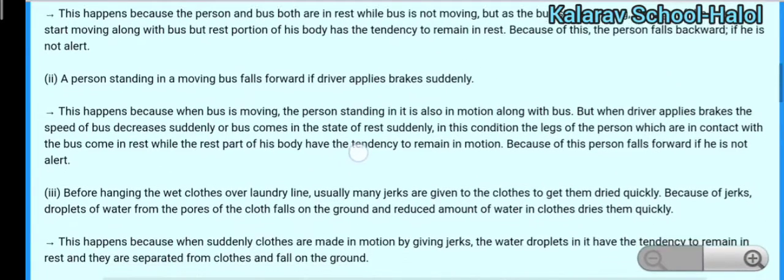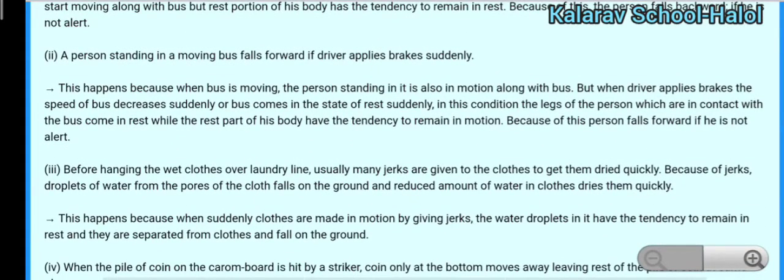The next example is, before hanging wet clothes over a laundry line, usually many jerks are given to the cloth, and then it dries quickly. Because of the jerks, droplets of water from the pores of the cloth fall on the ground, reducing the amount of water in the clothes and drying them quickly. Why do we give jerks to the clothes for drying?